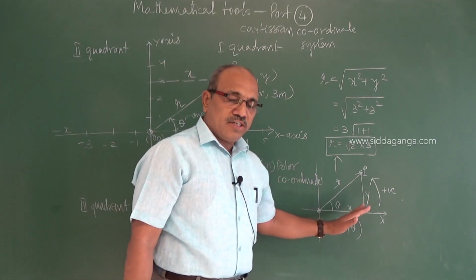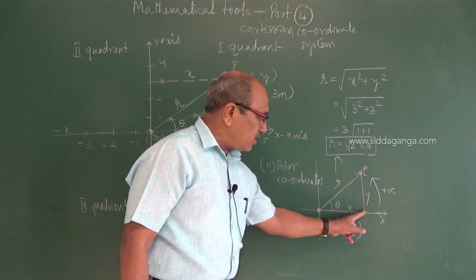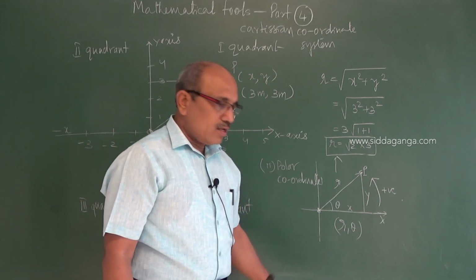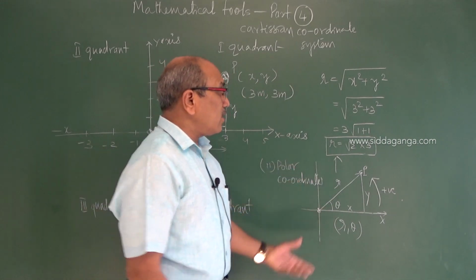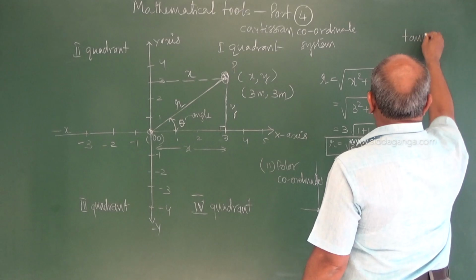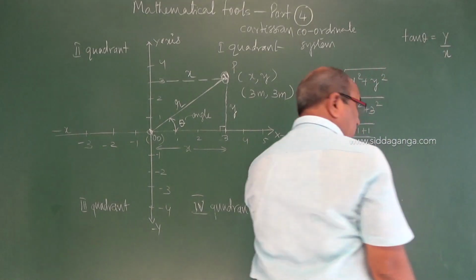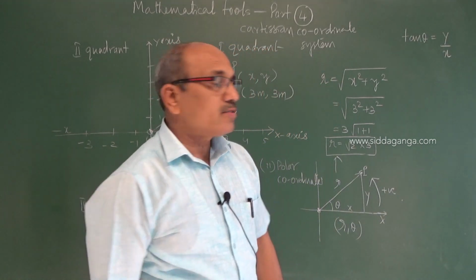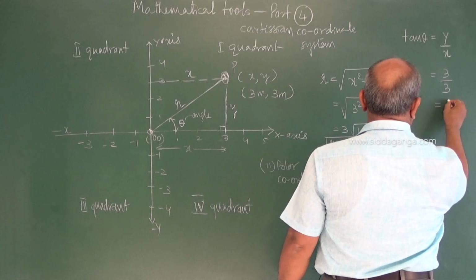In trigonometry, you learnt about the opposite side and the adjacent side. You defined the trigonometric function tan theta as y by x. Is it not? Y by x. Y is 3, x is 3, so it is 1.